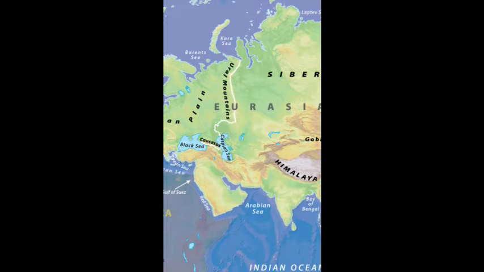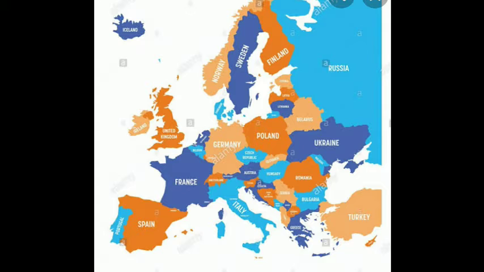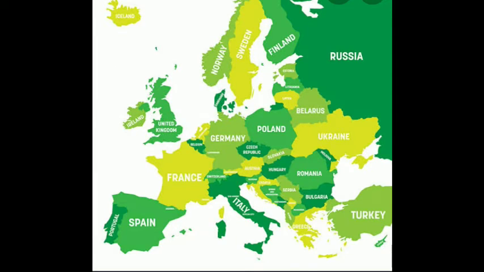Europe and Asia together are called Eurasia. What are they called, children? Europe and Asia together are called Eurasia. But for all practical purposes, Europe is treated as a separate continent. In size, it is the 6th out of the 7 continents, only bigger than Australia.